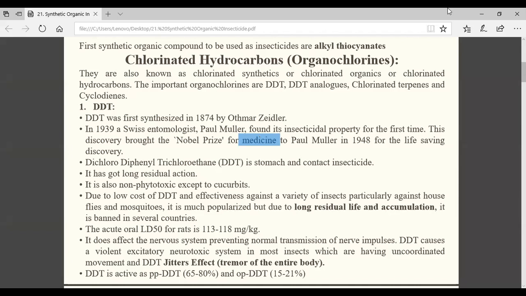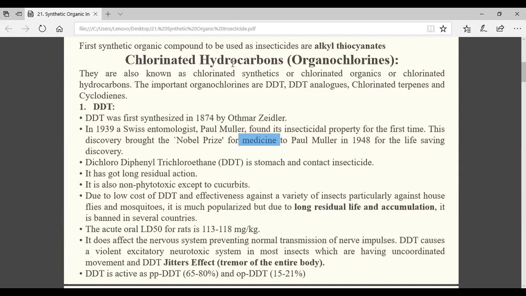Yes or no? You see, he got the Nobel Prize for medicine, not for agriculture. Why? Can anyone tell? Sir, for the malaria mosquito. Okay, very good. That means it was used for the malaria mosquito. For some medicinal purpose, it has been used. Yes or no? Not for the pest directly.